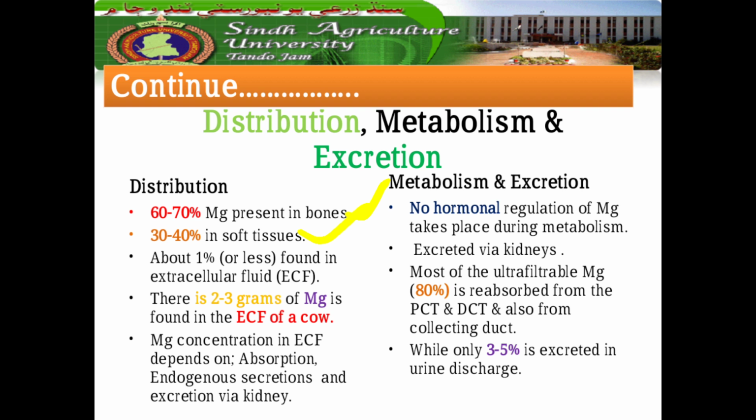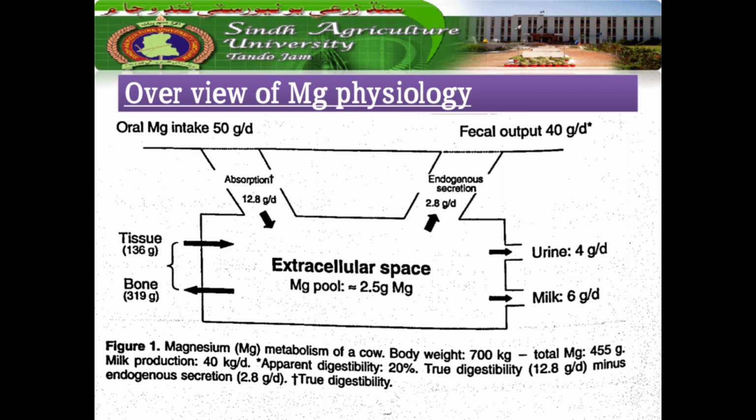And if we talk about the metabolism and excretion of the magnesium, no hormonal regulation of the magnesium takes place during the metabolism, while magnesium is excreted from the kidney. Most of the ultrafilterable magnesium, around 80%, is reabsorbed from the proximal convoluted tubule and distal convoluted tubules, and also from the collecting duct, while only 3 to 5% is excreted in the urine discharge. Now this is an overview of the magnesium physiology.